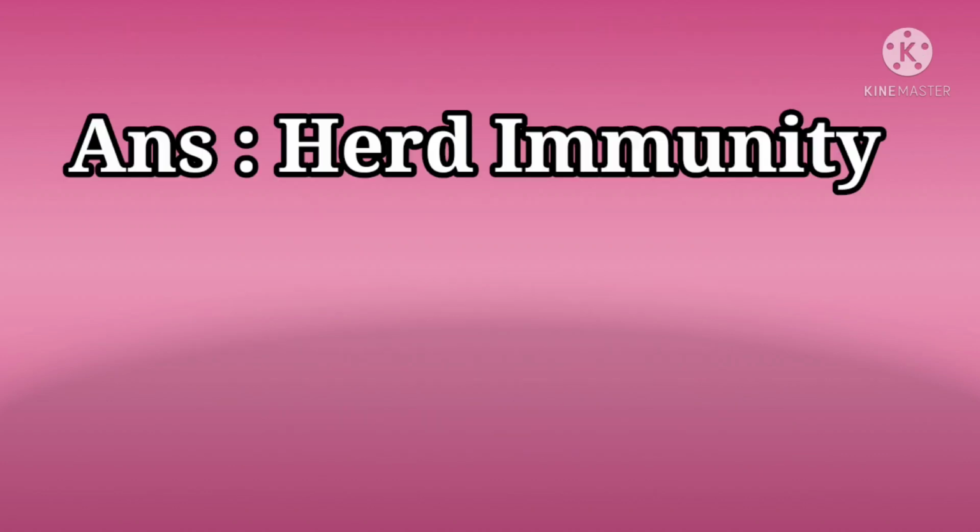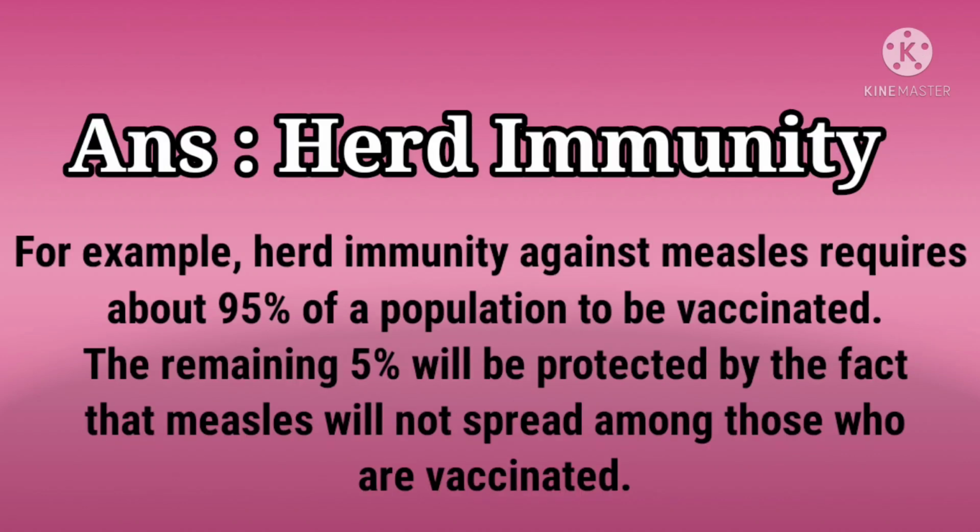And the answer is herd immunity, that is immunity of the community is herd immunity. For example, herd immunity against measles requires about 95% of a population to be vaccinated. The remaining 5% will be protected by the fact that measles will not spread among those who are vaccinated.